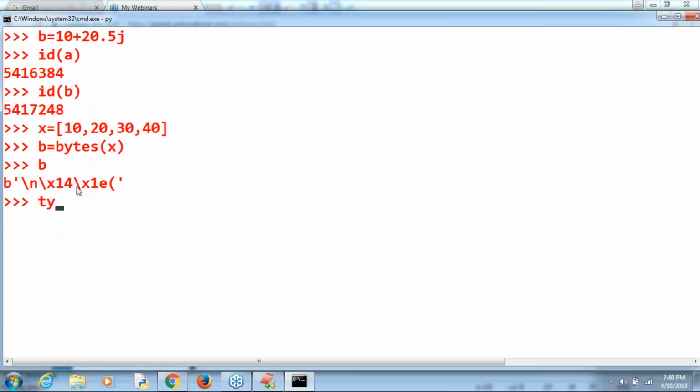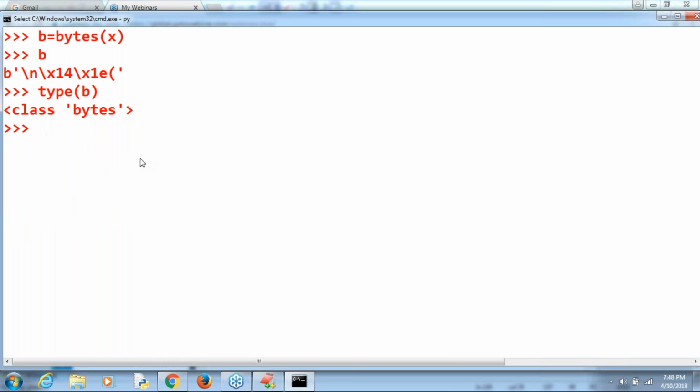Now, can you please consider the type of b? What is the type? Bytes. Remember that: if you want to represent a group of byte values, then we should go for the bytes type. Bytes contain a group of values.